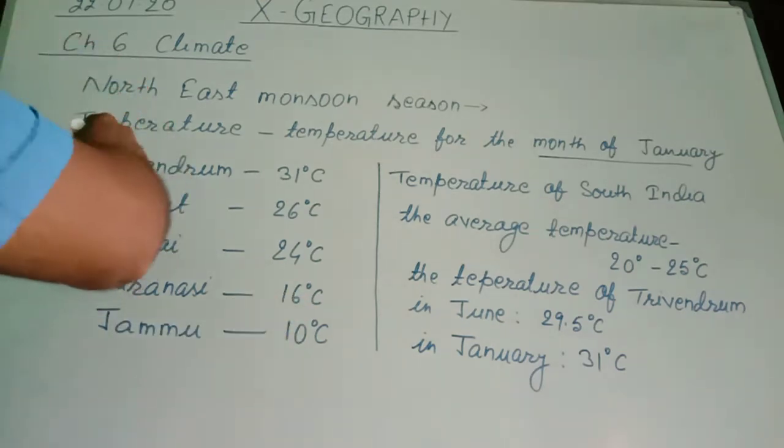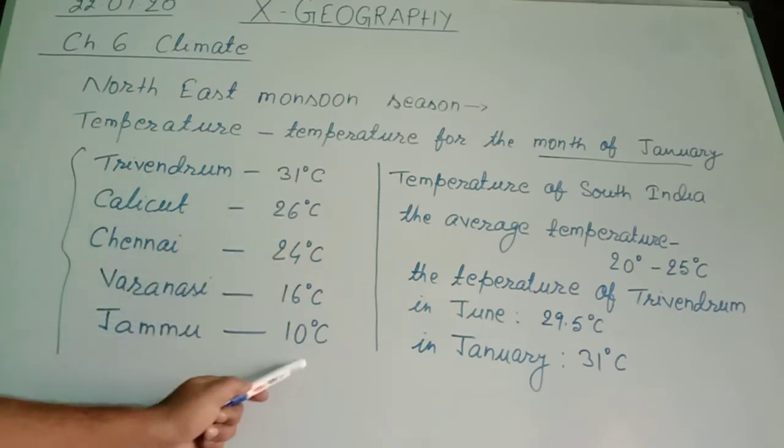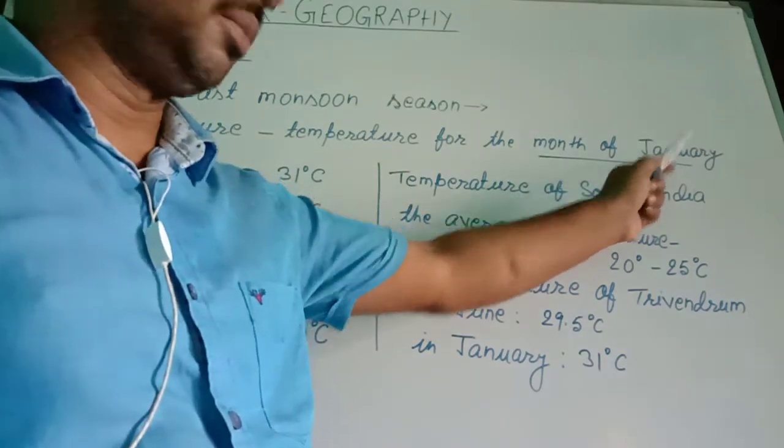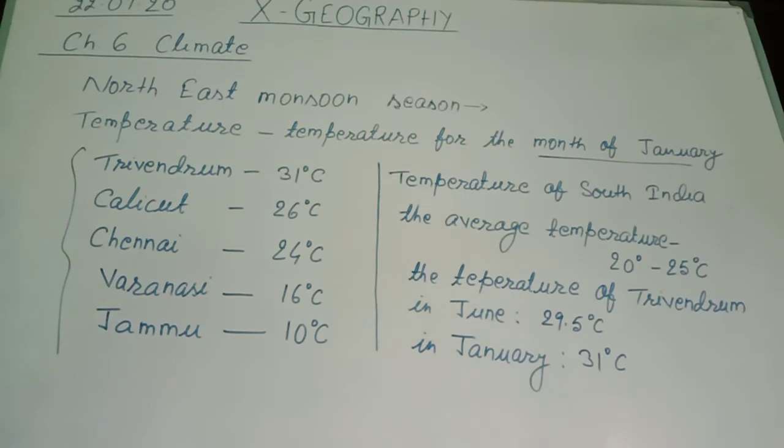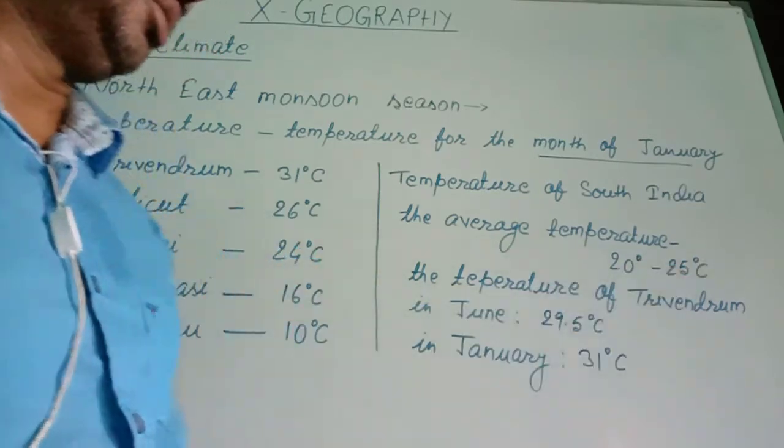So from this observation, what do you find? As we move from south to north, the temperature decreases in the month of January. Now, if we see the temperature of South India, the average temperature of South India remains 20 to 25 degrees Celsius.